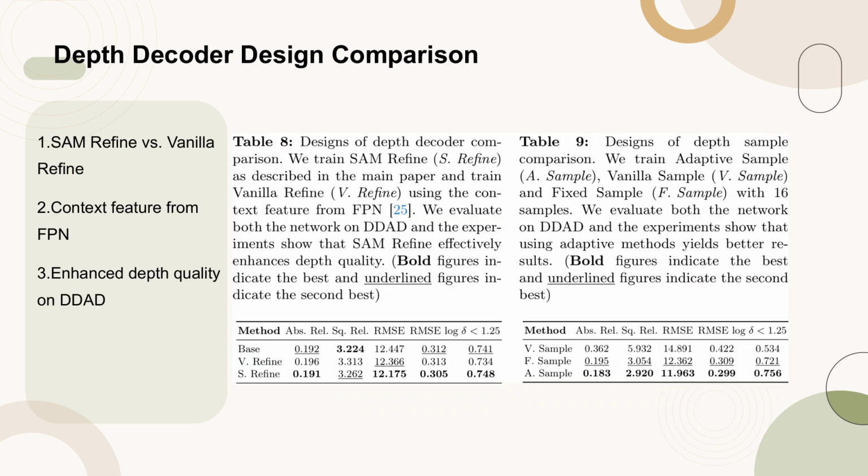Table 8 presents a comparison of depth decoder designs, specifically focusing on SAM Refine and Vanilla Refine. SAM Refine is trained as described in the main paper, while Vanilla Refine utilizes the context feature from FBN. Both networks are evaluated on the DDD dataset, demonstrating that SAM Refine effectively improves depth quality. The table highlights the best and second best results with bold and underlined figures, respectively.